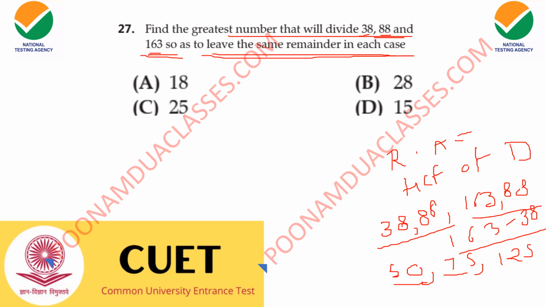50, 75, 125. Now you can easily see what is the highest common factor of 50, 75 and 125. What is the highest number जिससे ये तीनों numbers divide हो सकते हैं without leaving any remainder. The answer is 25.